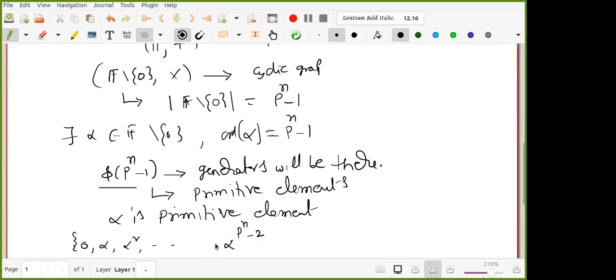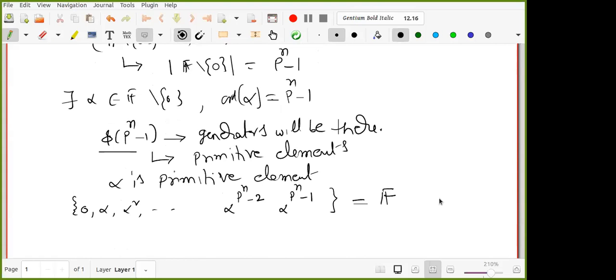So total how many elements are there? And alpha power P power n minus 1 also becomes 1. So 0, 1 and these are all the elements. So this is the entire F, right? So every element is actually written this way. So now what we can say, F is equal to ZP of alpha. Okay, ZP of alpha means this is the way you write.